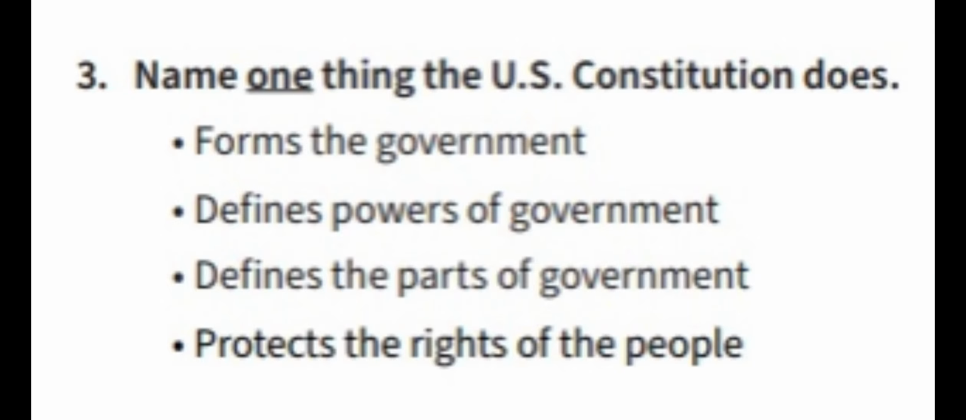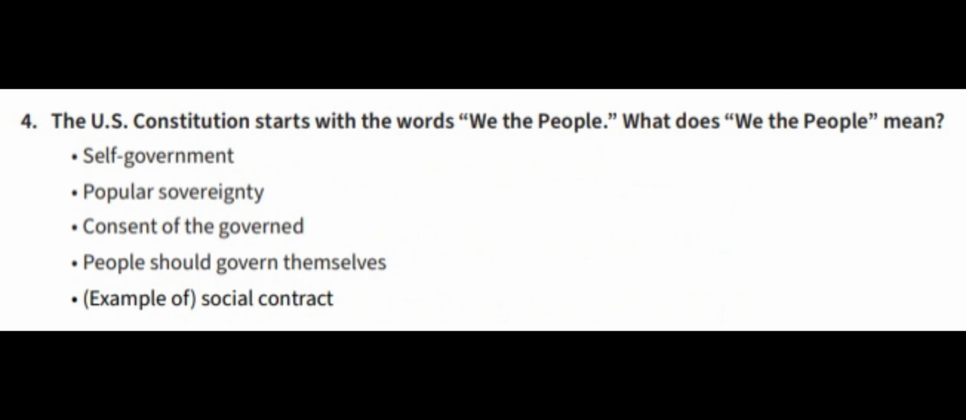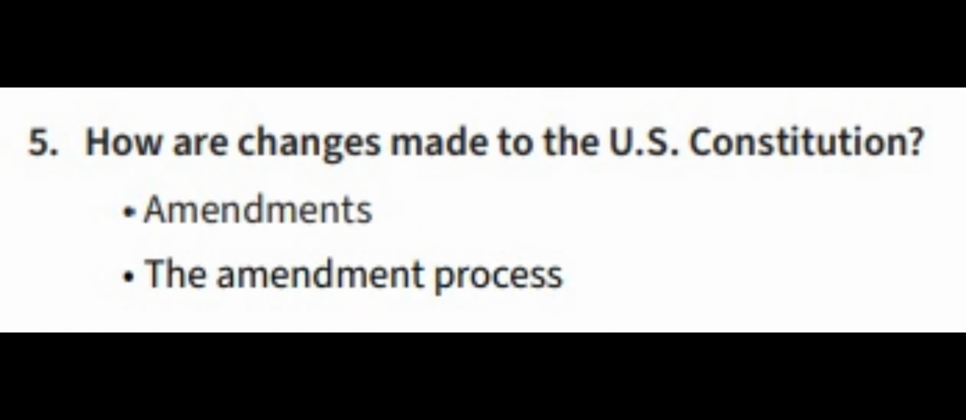Defines powers of government. Defines the parts of government. Protects the rights of the people. 4. The U.S. Constitution starts with the words "we the people." What does "we the people" mean? Self-government. Popular sovereignty. Consent of the governed. People should govern themselves. Example of social contract.